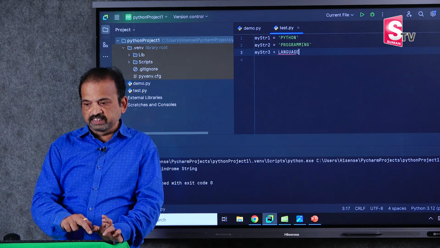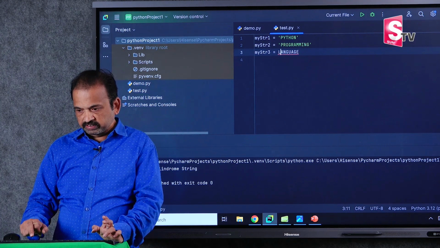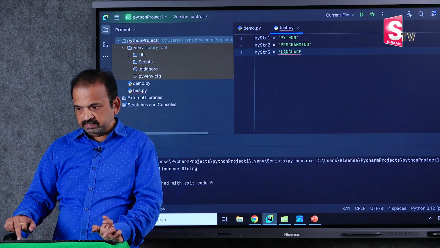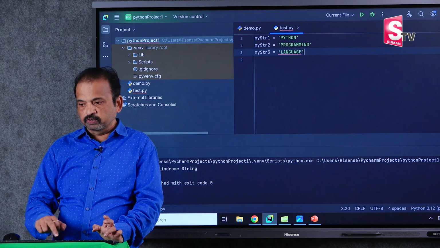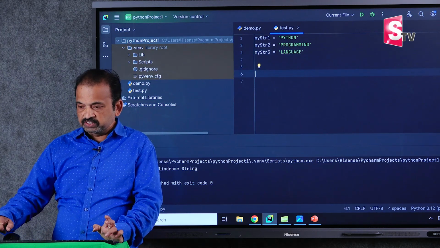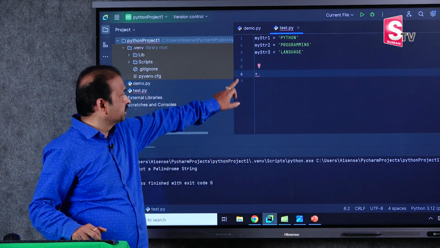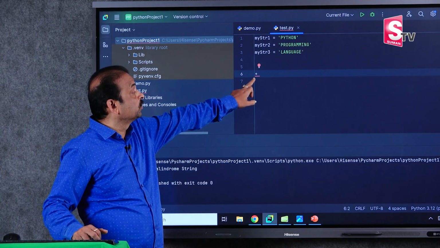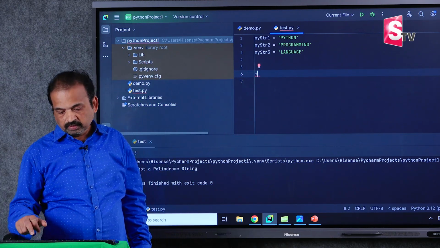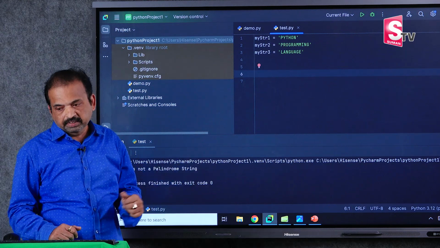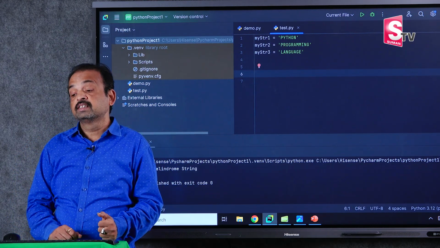I want to join these three strings. If you want to join them, we have one operator called the plus operator. This operator for strings is the concatenation operator. For numbers it is the addition operator, but for strings it is concatenation.